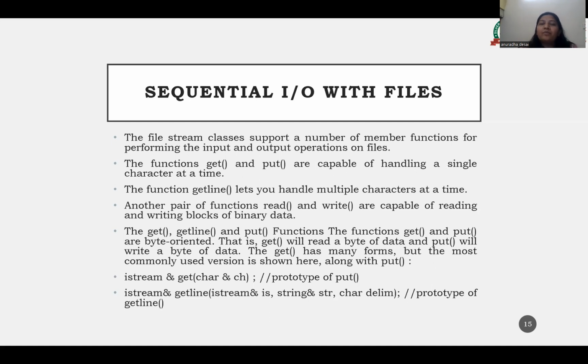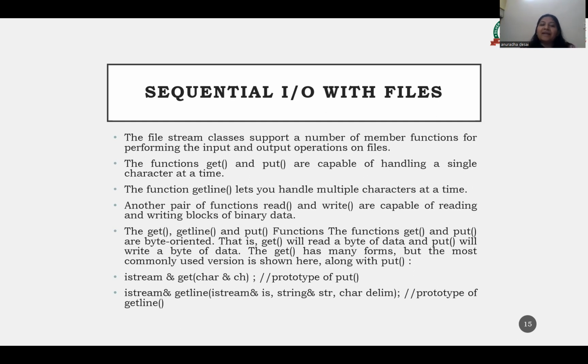So whenever we want to do input and output operations, there are always member functions which are used for doing the particular procedures. The functions get and put are capable of handling a single character at a time. The getline function lets you handle multiple characters in a line, and another pair of functions, read and write, are capable of reading and writing blocks of binary data.